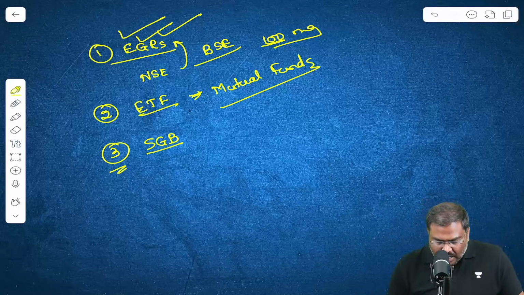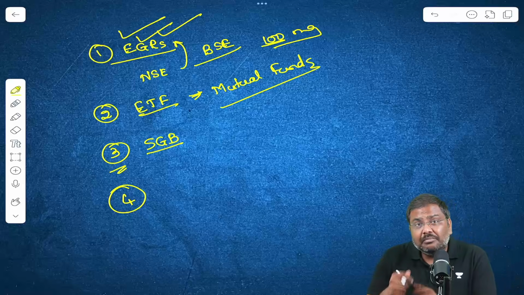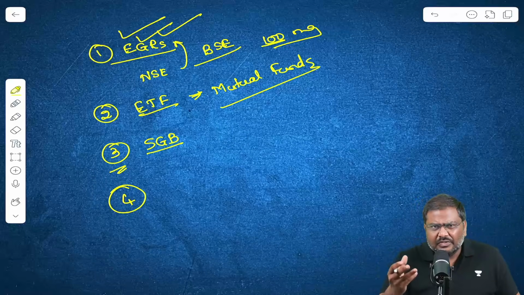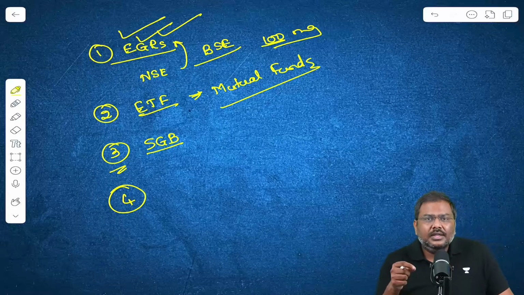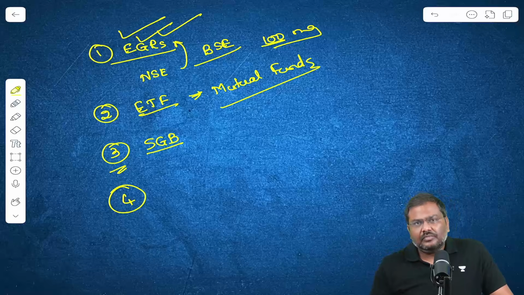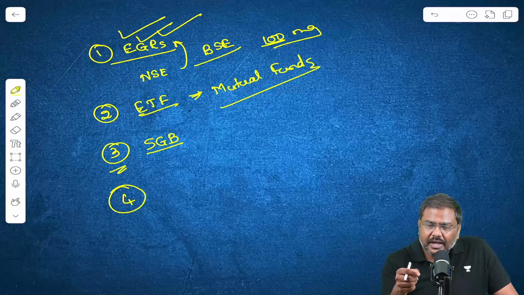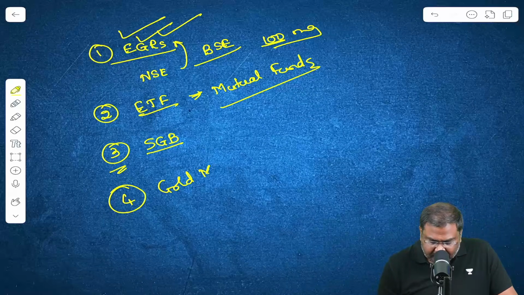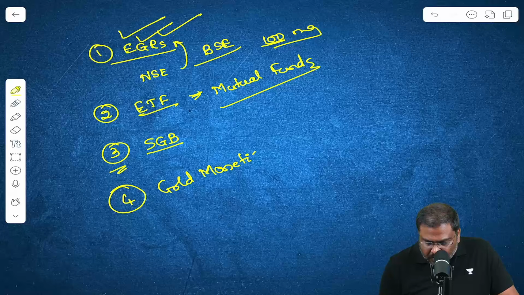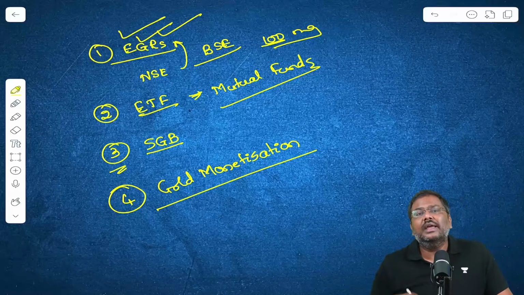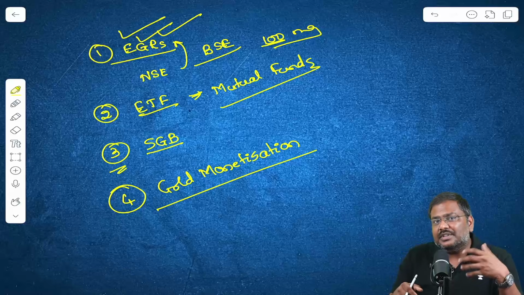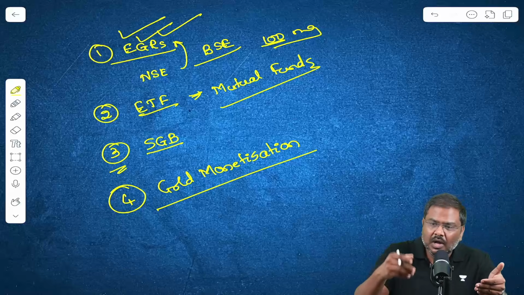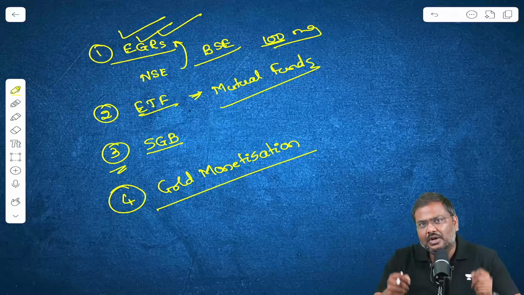And the fourth one, which is being demanded by a lot of these jewelry makers now, is gold monetization. They are demanding that the government of India should restart the gold monetization scheme. So these are the other types of alternatives that are available for investors if they want to invest in gold, but not in physical gold, rather the digital form of gold.